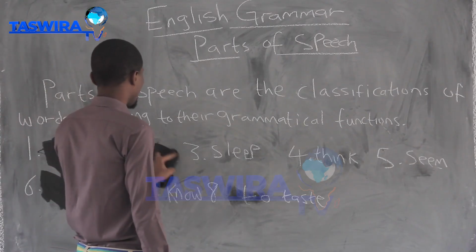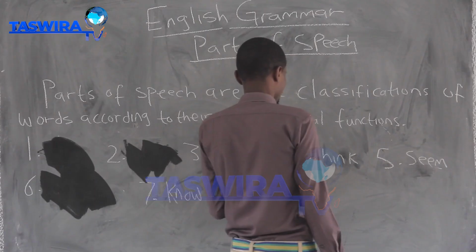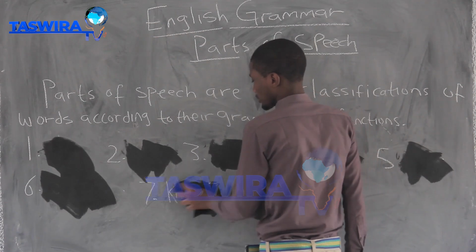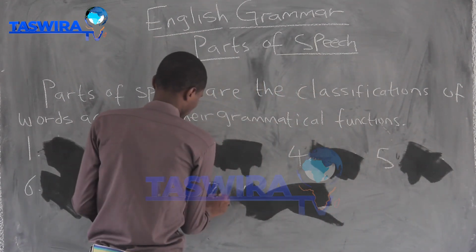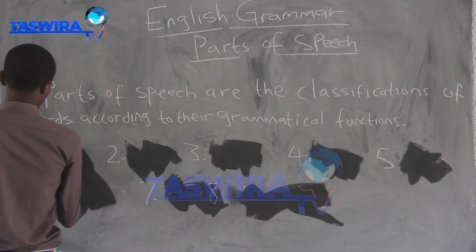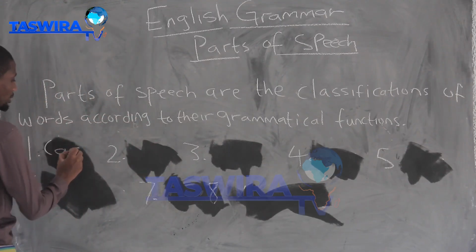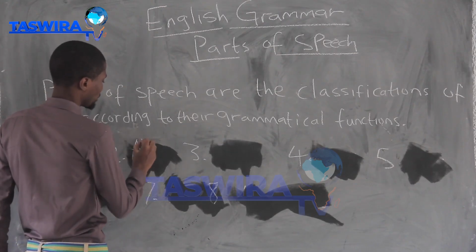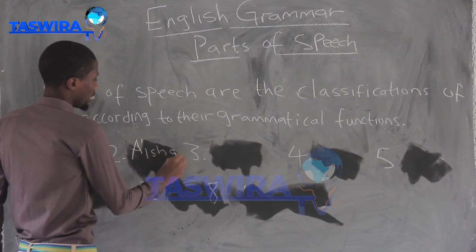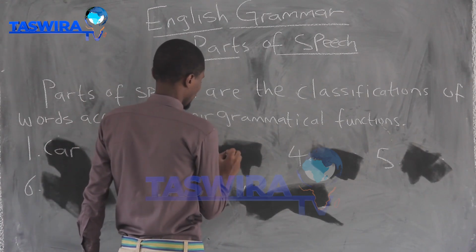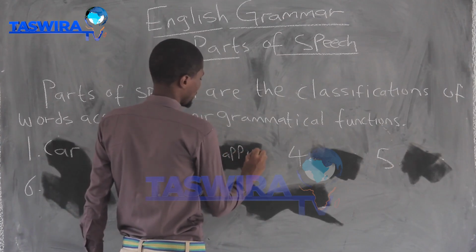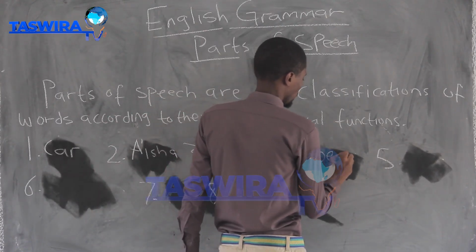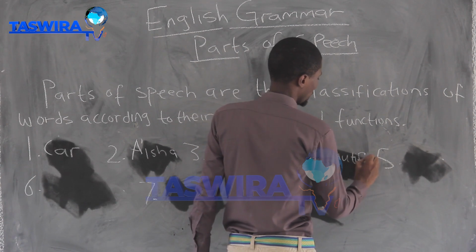I am going to give another example of words. Okay, I say car, and then I say Aisha. Aisha is a name, and then I say happiness. I said beautiful.